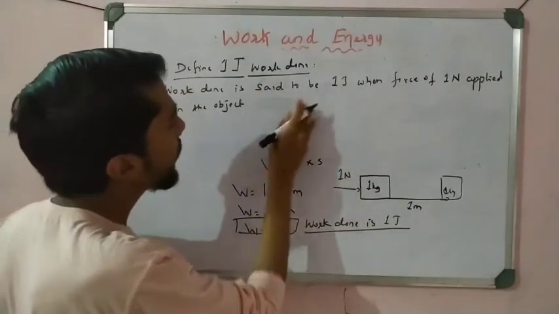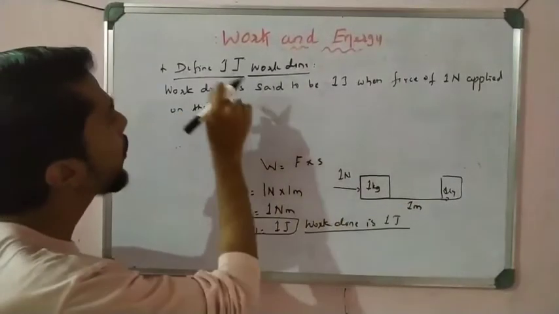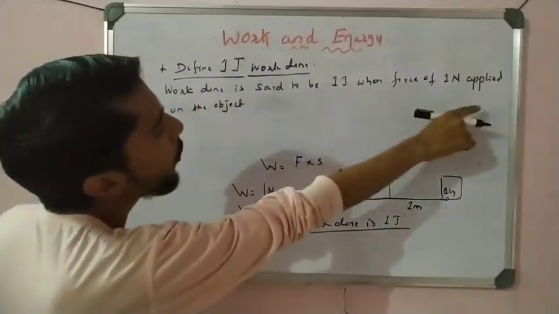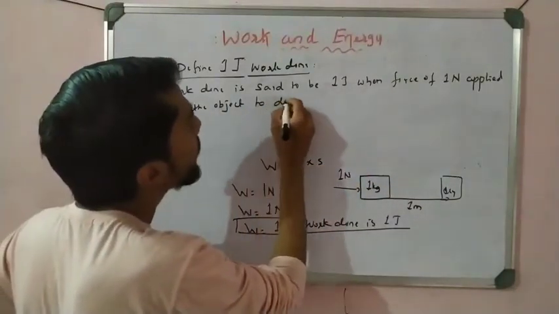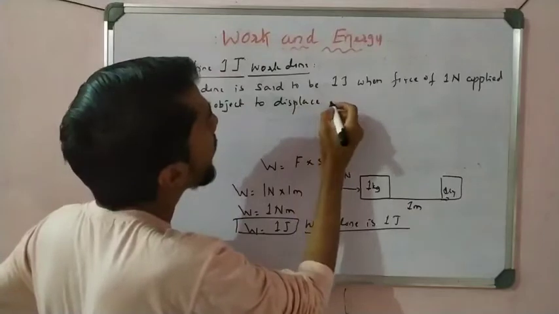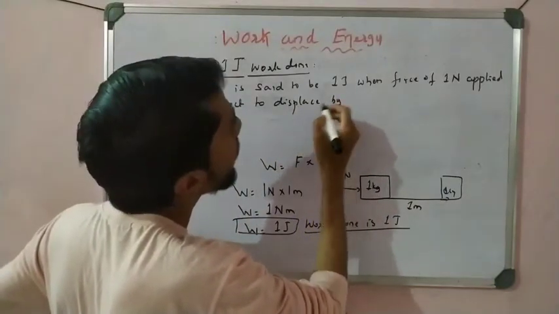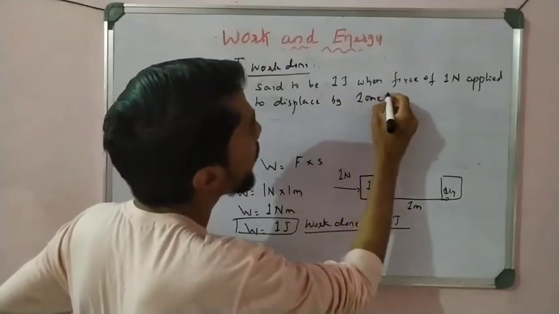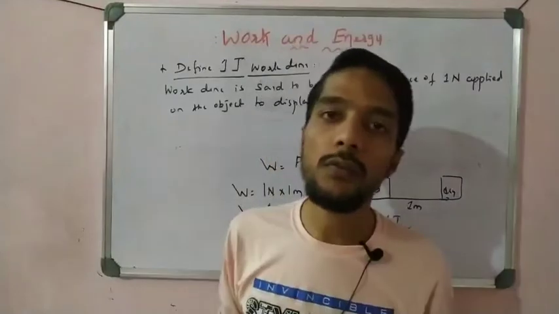Okay, now mass is not required, so only the object, any mass. Work done is said to be 1 joule when a force of 1 Newton is applied on the object to displace it by 1 meter. That is called 1 joule of work done, right?